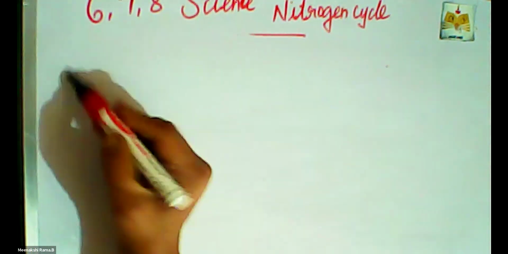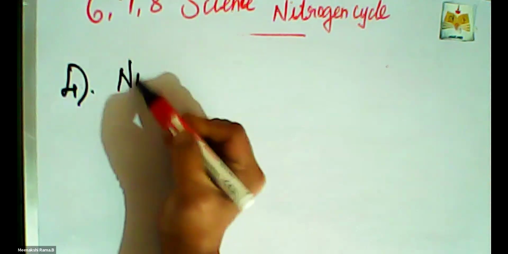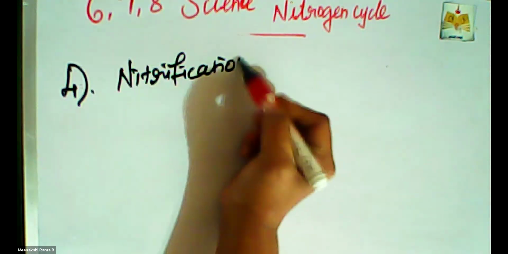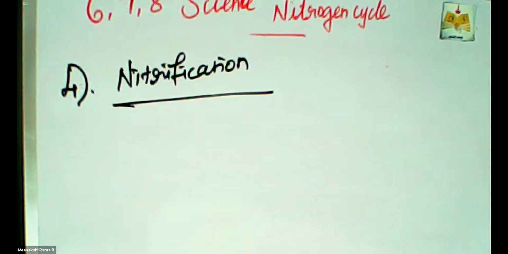The fourth step of the nitrogen cycle is nitrification. Nitrification means the ammonium compounds formed by the ammonification process are oxidized into soluble nitrates. So this formation is called nitrification, nitrate formation.